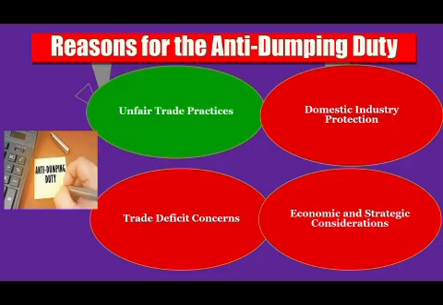First of all, what is the reason behind the anti-dumping duty? Because of unfair trade practices. That is the first important point: Chinese manufacturers have been accused of exporting goods at artificially low prices, which is harming Indian business. So domestic industry protection is a must, because the duty aims to provide a level playing field for Indian manufacturers to compete fairly with the competition.